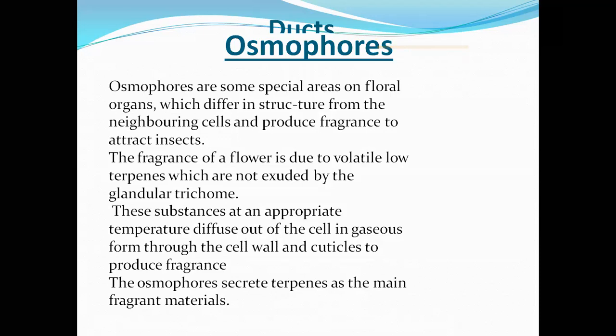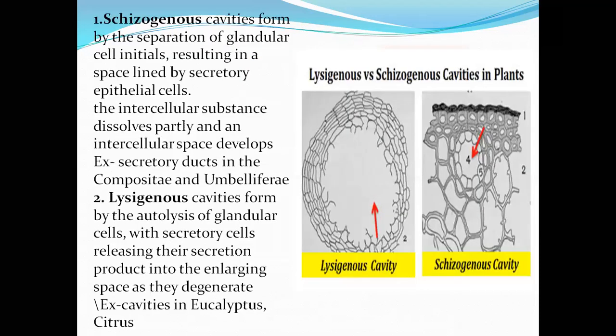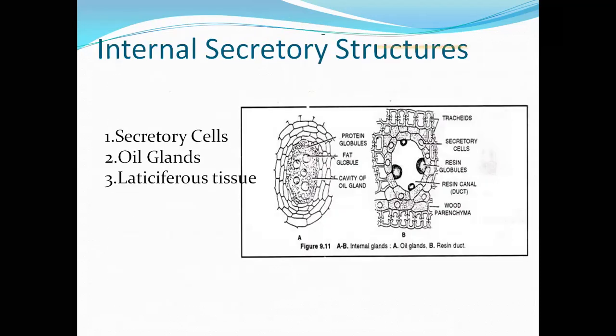So, for example, oil glands. Okay, next one is oil glands.